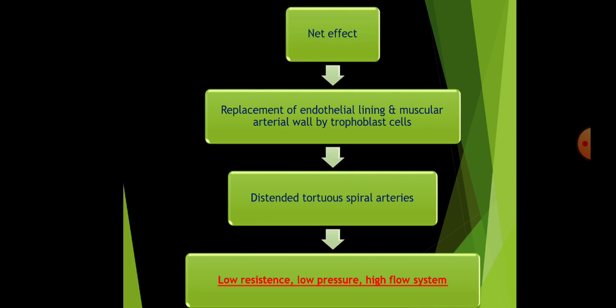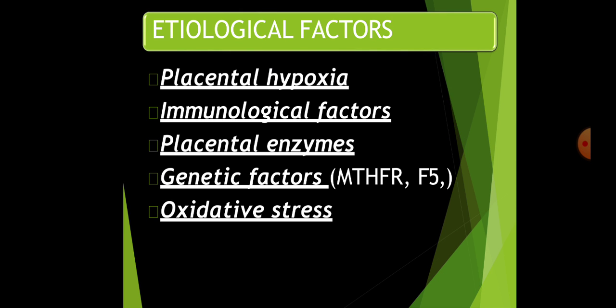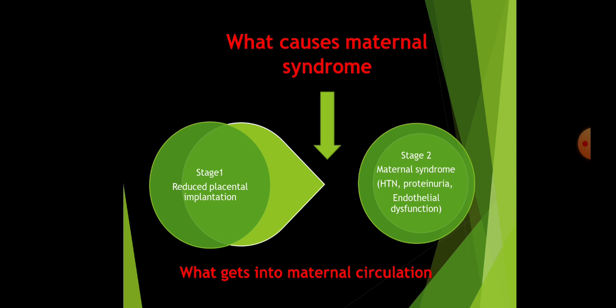What happens as a result? Net effect. There is replacement of the endothelial lining and muscular arterial wall by the trophoblast cells, which results in distended tortuous spiral arteries. So it is converted into a low resistance, low pressure, high flow system. Etiological factors. What are the factors which lead to such pathophysiological changes? Like placental hypoxia, immunological factors, placental enzymes, genetic factors like methyltetrahydrofolate reductase deficiency, oxidative stress.